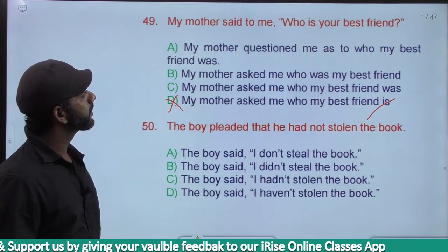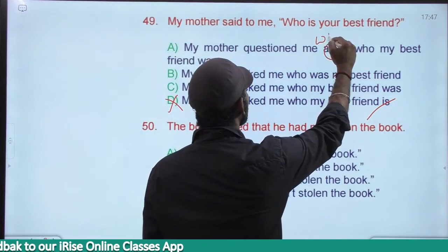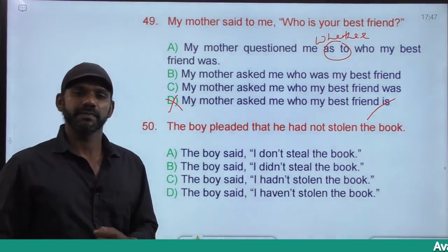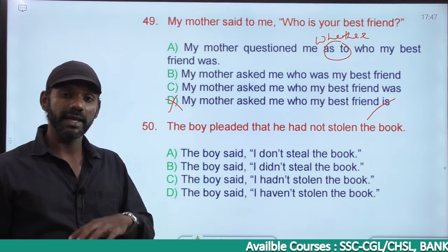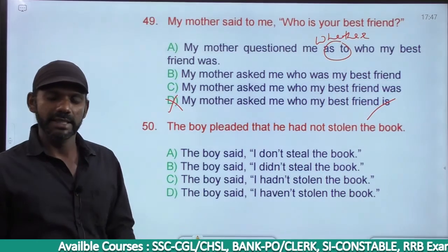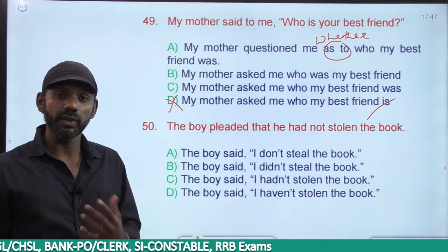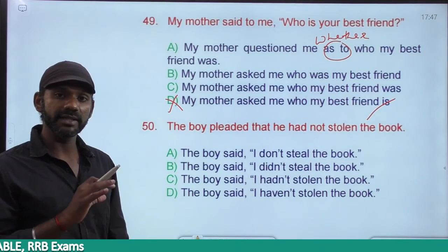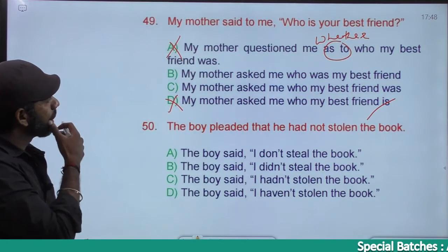Come to option A. My mother questioned me as to. As to is the same as whether. He asked me as to whether I am going there. That means he asked me as to I was going there. That means he asked me whether I was going there. So he asked me whether I was going there is the same as he asked me as to I was going there. As to is the same as whether. The interrogative sentence is starting with a WH word. So if or whether should not be used. Option A is eliminated. Come to option B.